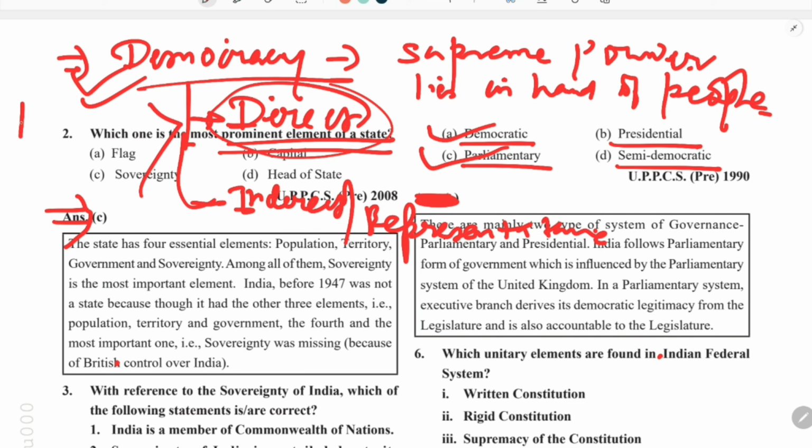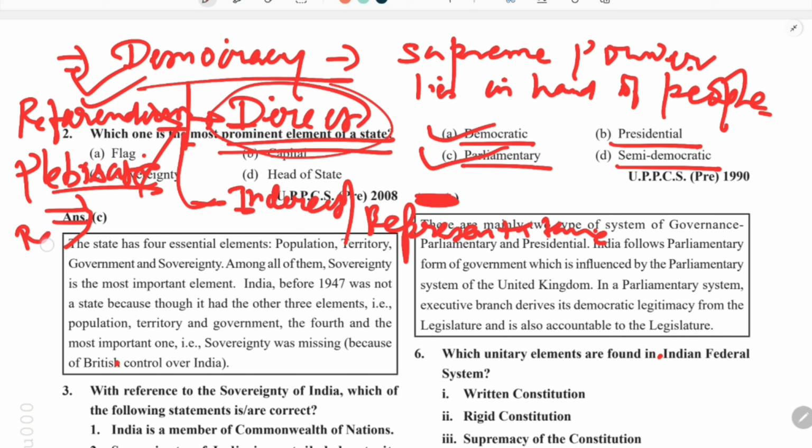Like there is a concept of referendum where people directly vote for a particular issue. There is a concept of plebiscite, where there is a territorial dispute, the people of that territory vote whether they want to be with that government or not. There are various other methods. There is the method of recall, there is the method of initiative.